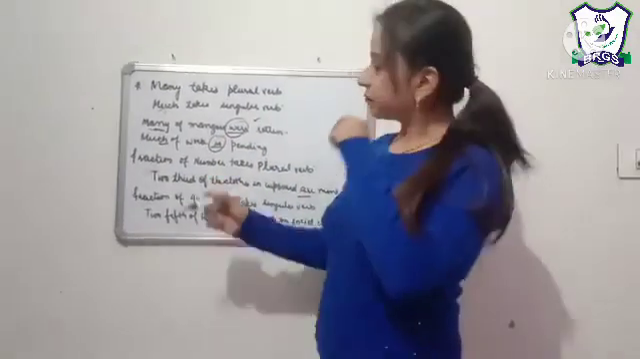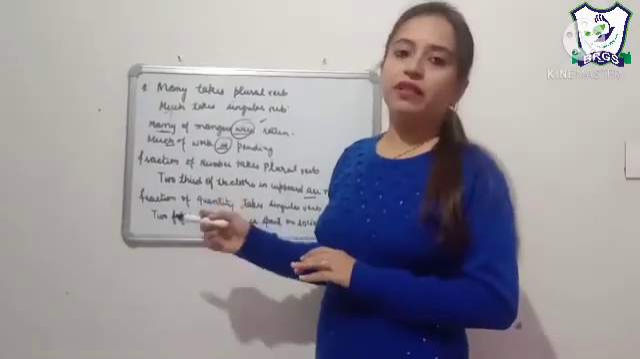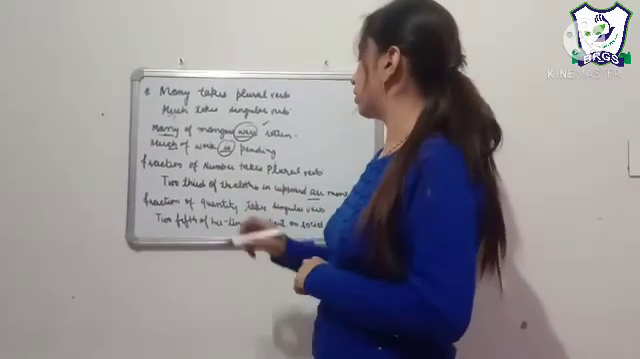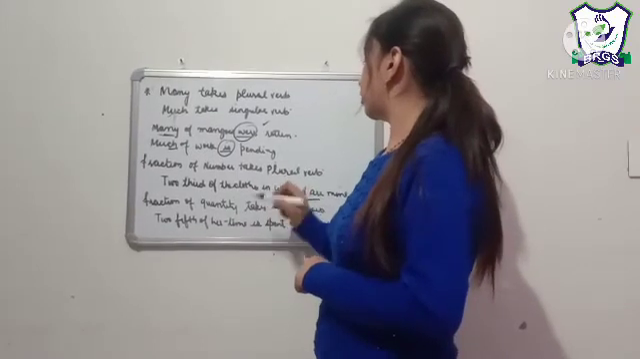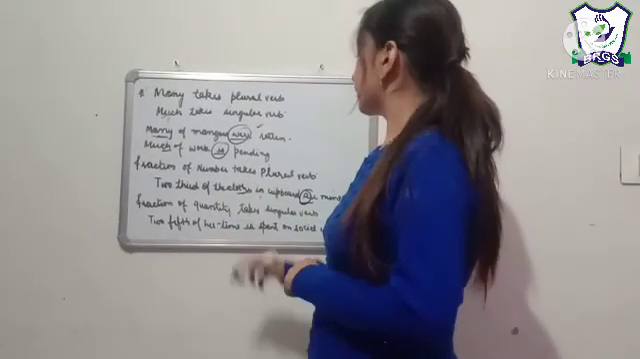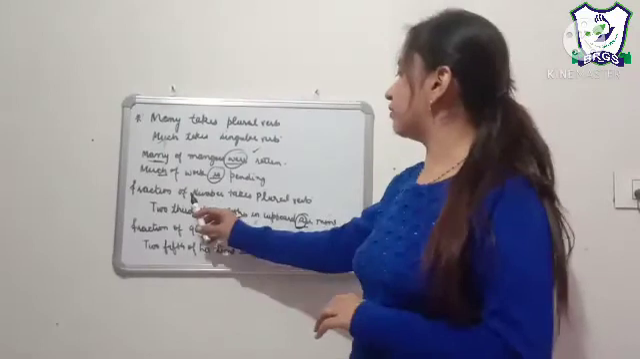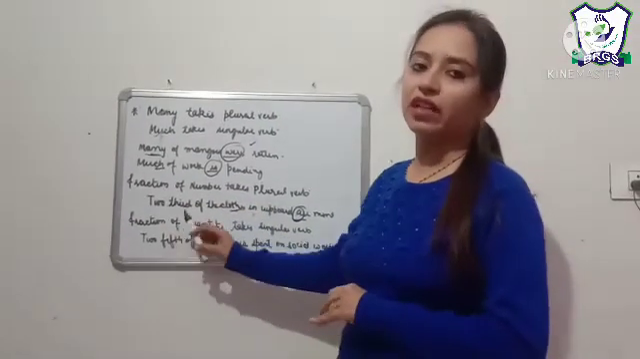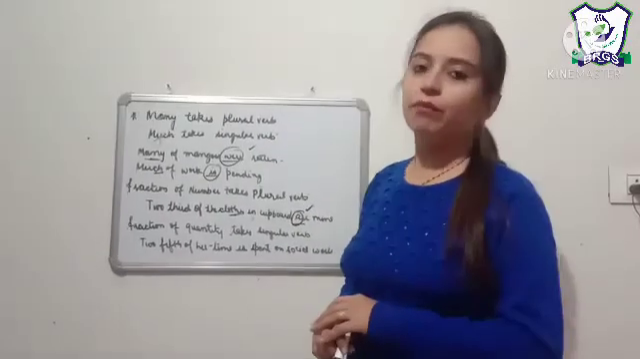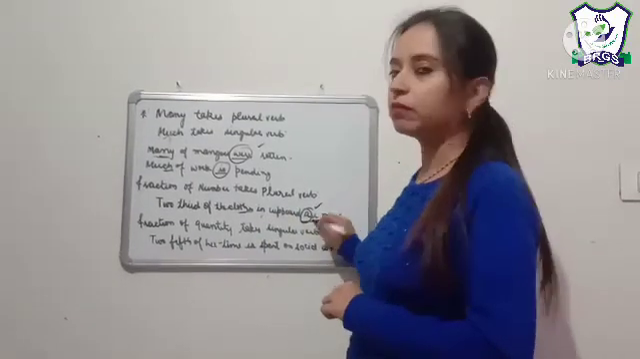Now we have, a fraction of a number takes a plural verb. For example, 2/3 of the clothes in the cupboard are mine. Clothes are countable. When we have a fraction of a countable noun, the verb we use is plural.